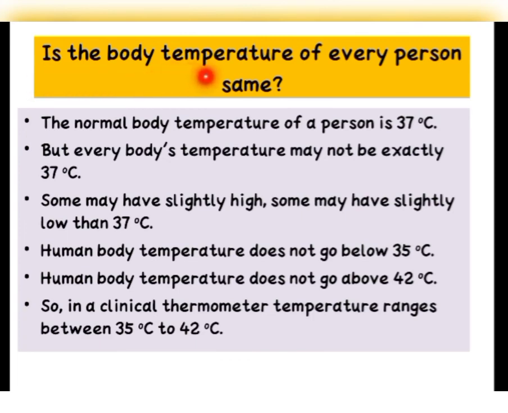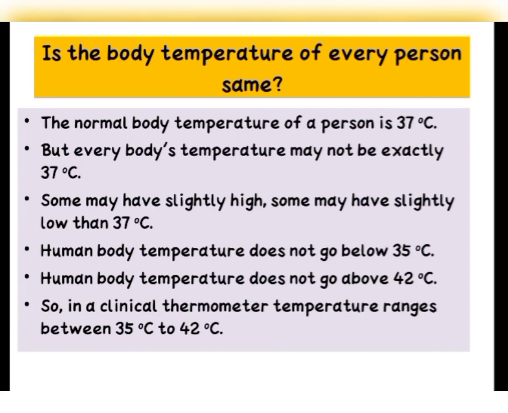Now children, tell me, is the body temperature of every person the same? Is your body temperature similar to your father's or your mother's body temperature? No. Okay? Because the normal body temperature of a person is 37 degrees Celsius, but everybody's temperature may not be exactly 37 degrees Celsius.